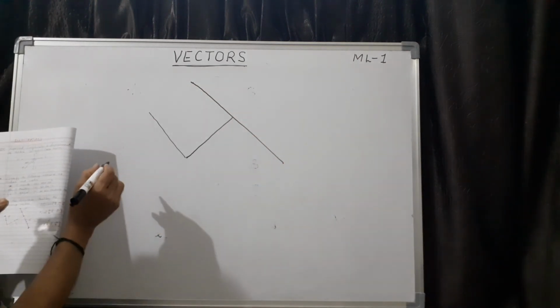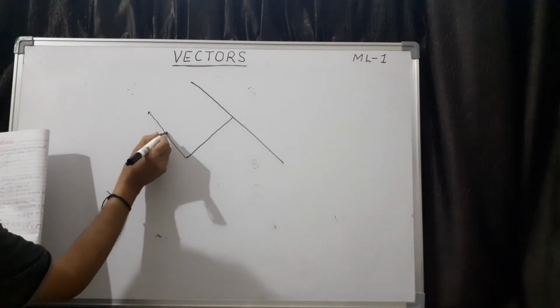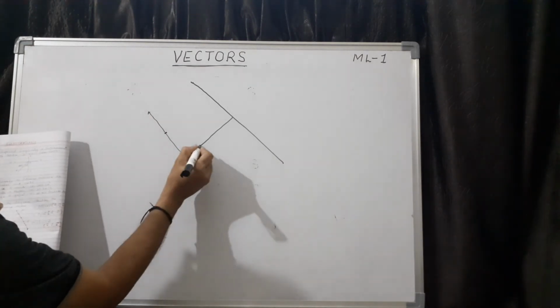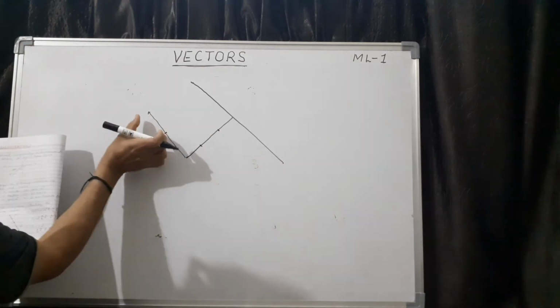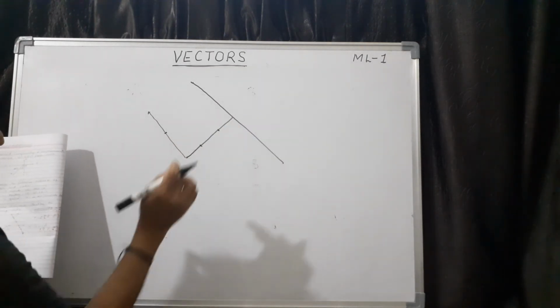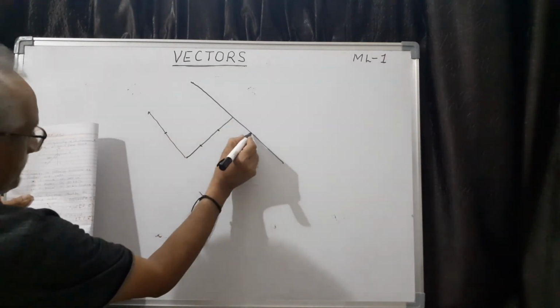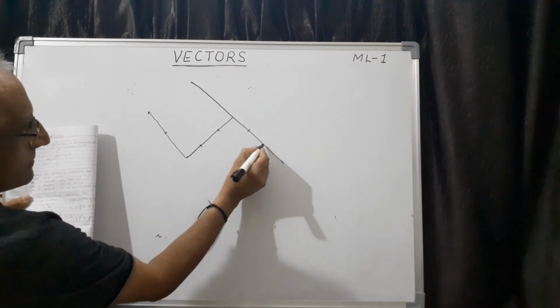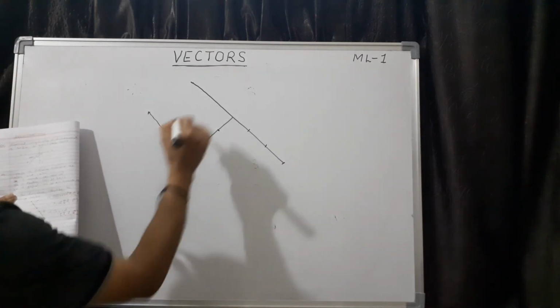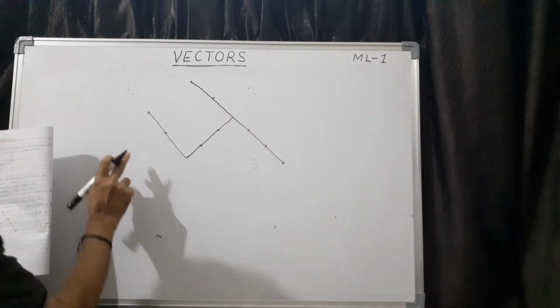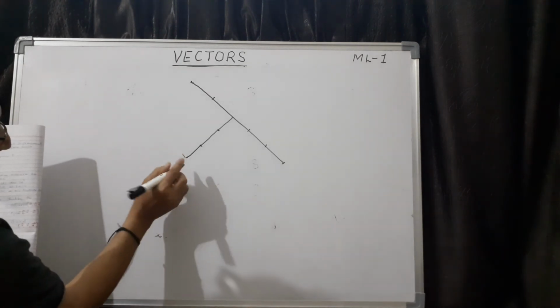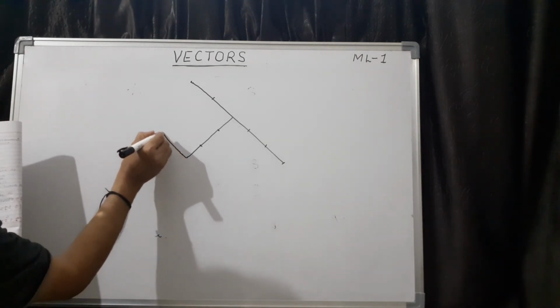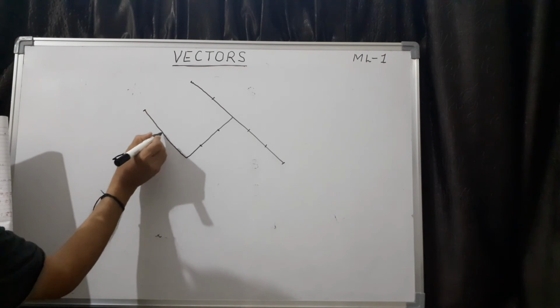Now units are mentioned so that there will not be any confusion. Imagine that these two are equal, these two are also equal. Then here 1, 2, 3, 1, 2, 3, and here 1, 2. Of course, my diagram has a small mistake actually. It should be exactly parallel like this.